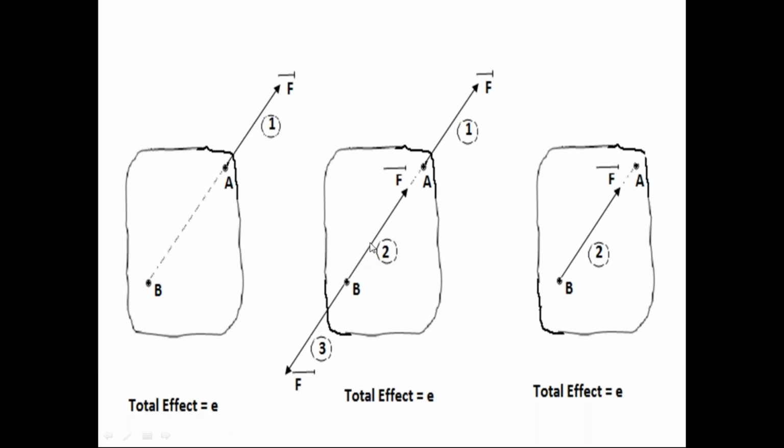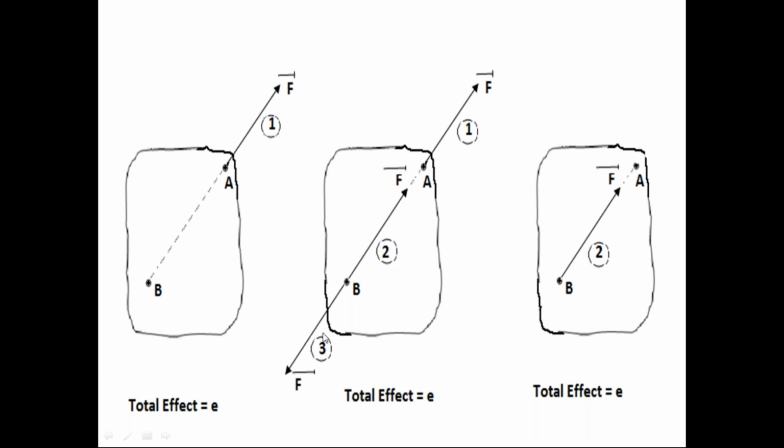According to the principle of superposition, if we apply a force system in equilibrium, there is no change in the effect on the rigid body. So in the second diagram also, the rigid body has the same effect as in the first diagram, because the second and third forces at point B are in the equilibrium condition.